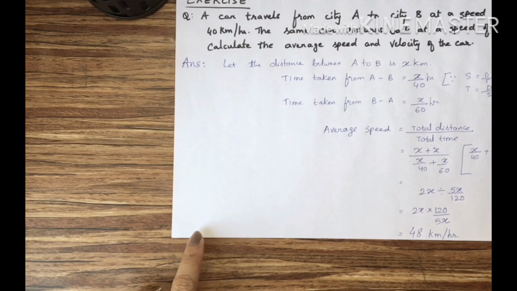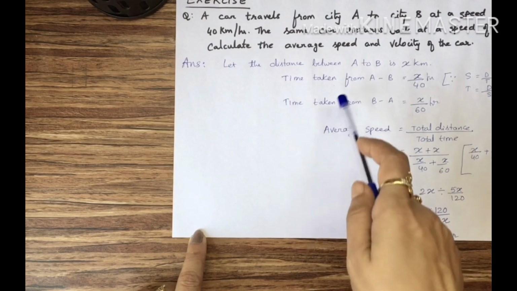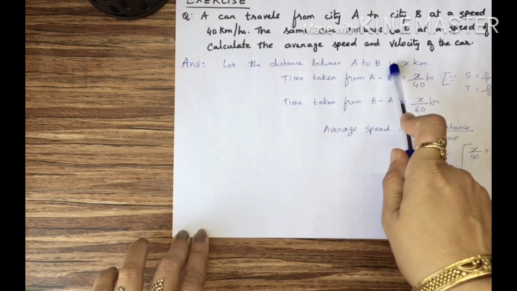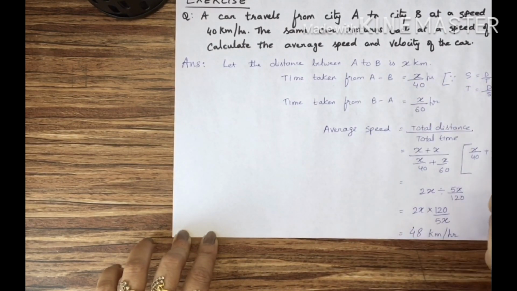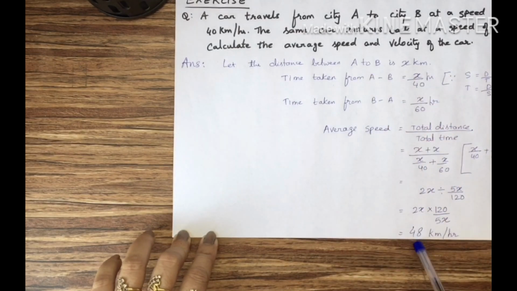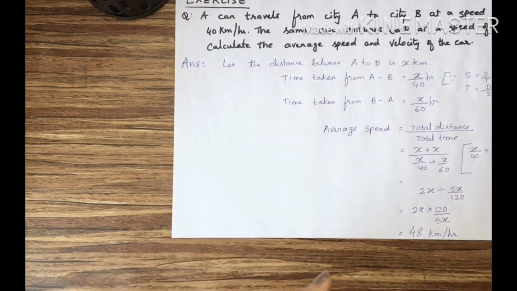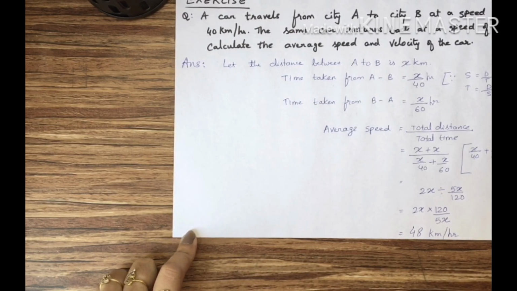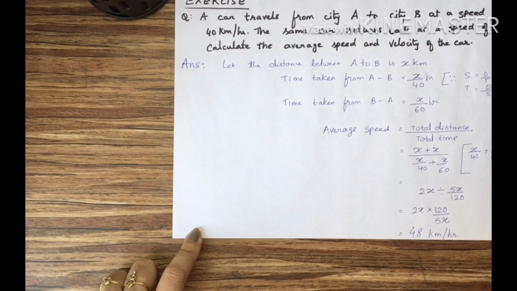Here also the same thing. Average velocity will be 0 because from A to B, whatever distance you have covered, in the opposite direction you have covered the same distance. So here the displacement is 0. So the velocity is also equal to 0. 0 divided by any time is equal to 0. Understood, students? This is how you have to calculate the average speed and average velocity.